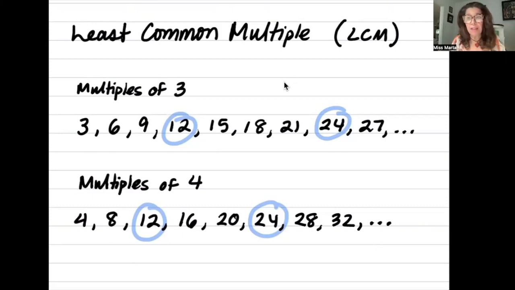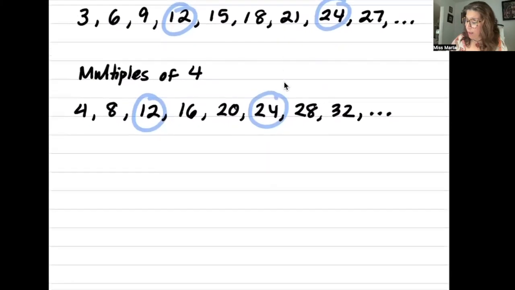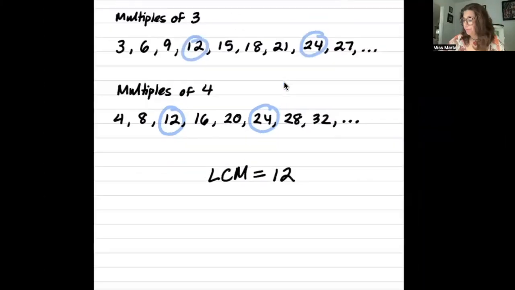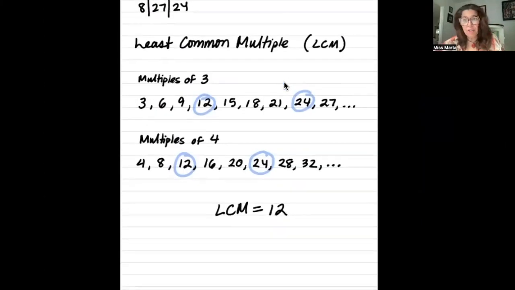We don't need to find the greatest common multiple. That's impossible because it goes on forever. What we're looking for is the least, the smallest, and that is the first one. That is 12. So the least common multiple is 12. I mean, that's it in a nutshell.